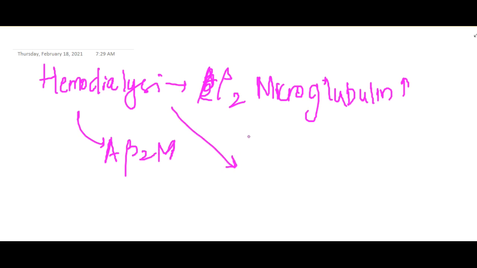Hemodialysis will also cause beta 2 microglobulin to accumulate in the carpal tunnel, resulting in median nerve numbness in the areas supplied by the median nerve.